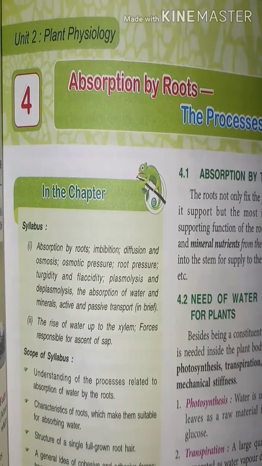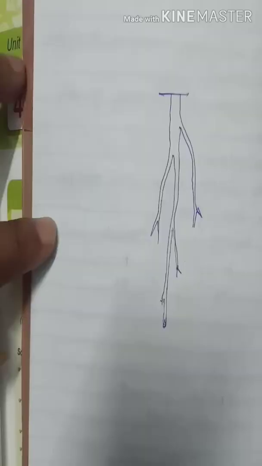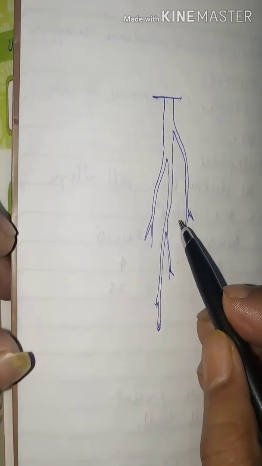Till class 6-7 you have studied that roots of plants absorb water. Do you agree with this statement? Can roots absorb water? When you are in class 10, this is a wrong statement. Roots cannot absorb water. So what are the structures that help in the absorption of water and minerals from the soil?